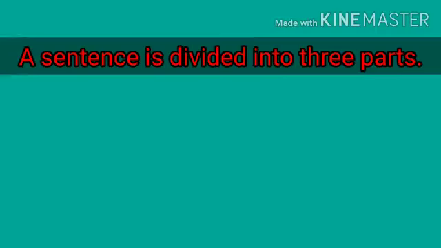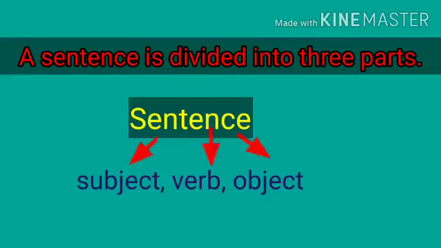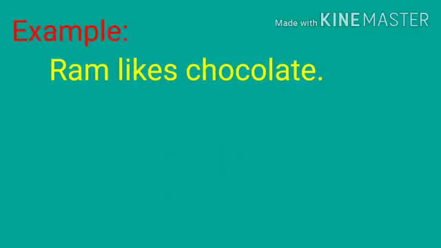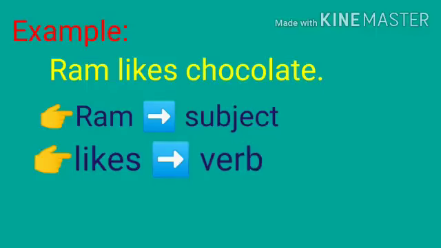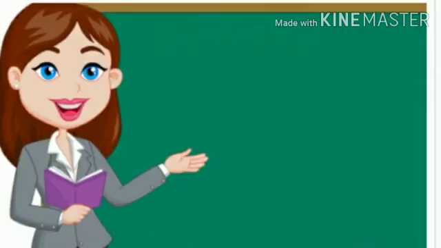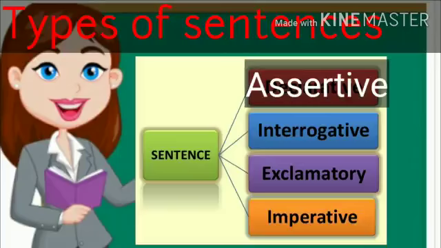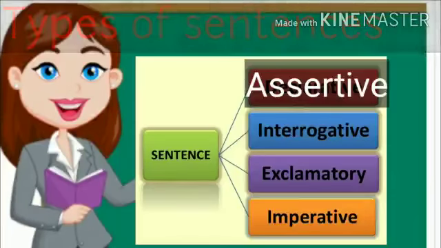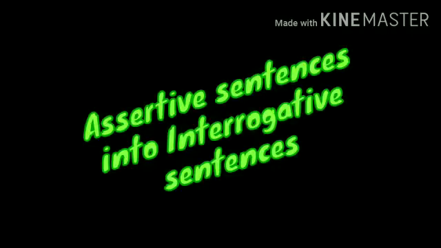Students, a sentence consists of subject, verb, and object. For example, Ram likes chocolate. In this example, Ram is the subject, likes is the verb, and chocolate is the object. I hope you all have recalled your previous knowledge related to the topic. Today, we will learn about types of sentences and how to convert assertive sentences into interrogative sentences.